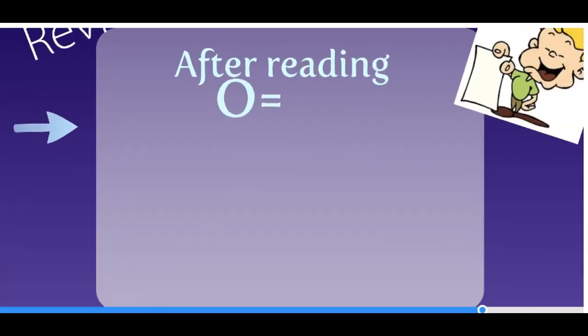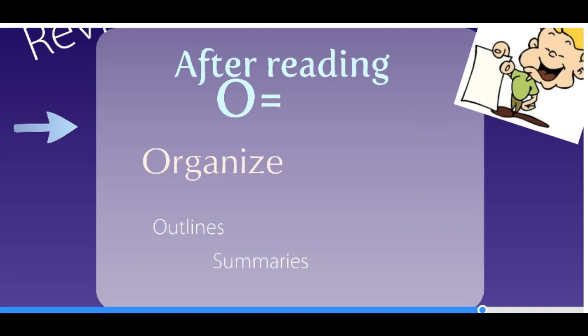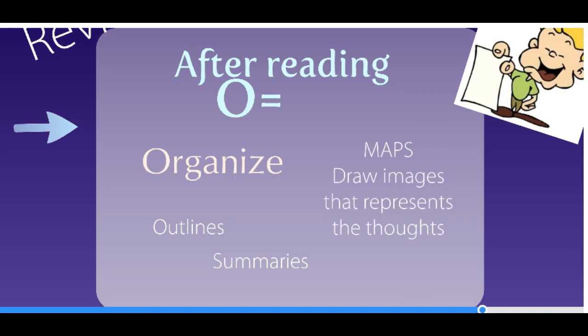Very quickly, I'm going to talk about the after reading stage. It starts with O, and O stands for organizing what you read. We will talk about this more heavily in the other modules coming up, so I'm only going to just briefly tell you that it's about outlines and summaries and mapping, drawing visual representations as a way of organizing. And again, we'll talk more about that in depth in the next module.